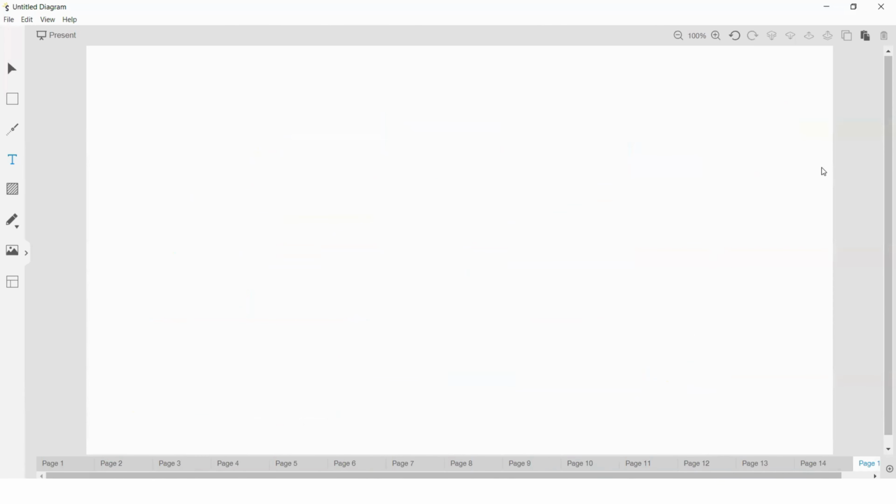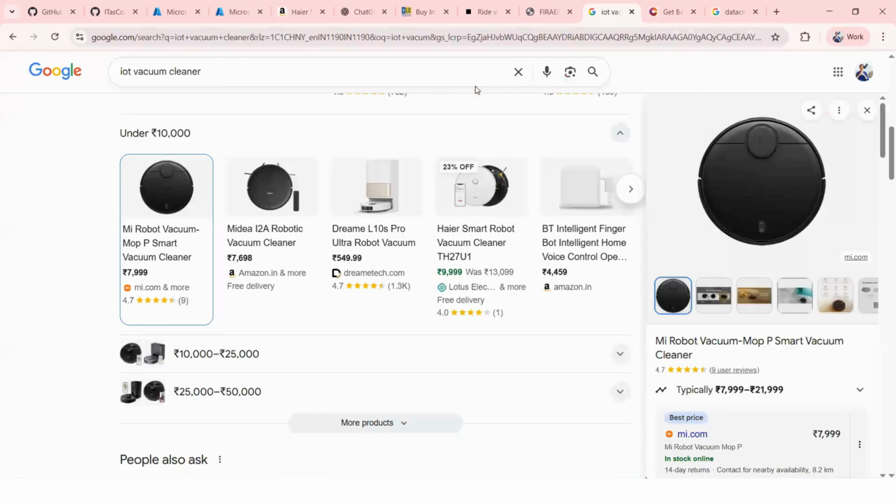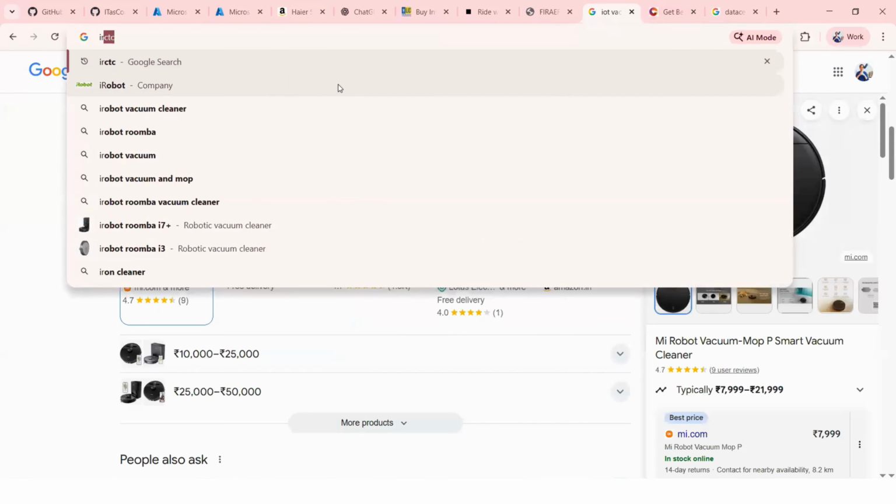Okay. So here I'm trying to access one of the applications, called IRCTC, www.irctc.co.in. This is the website. Okay. Example, here they mentioned irctc.co.in.